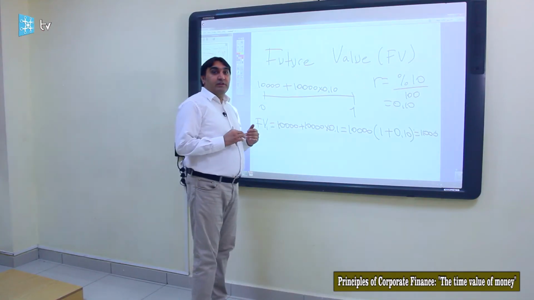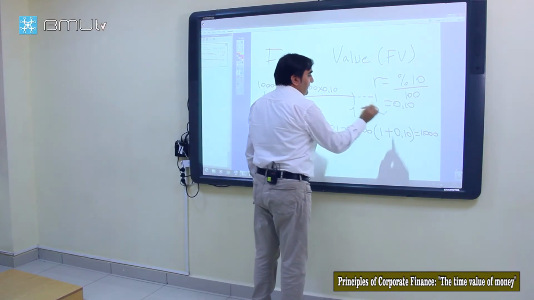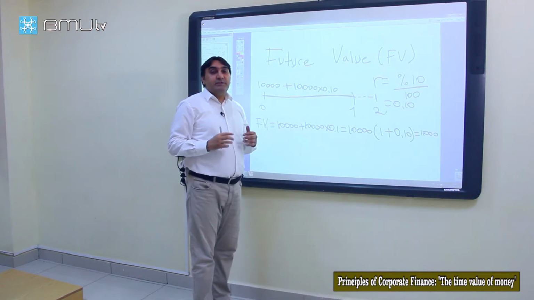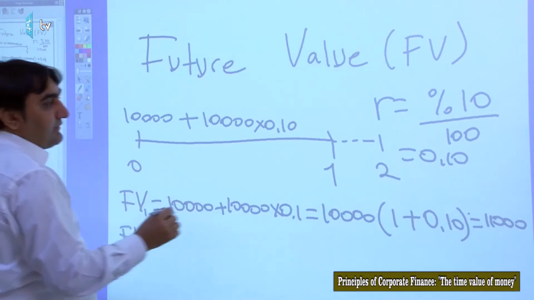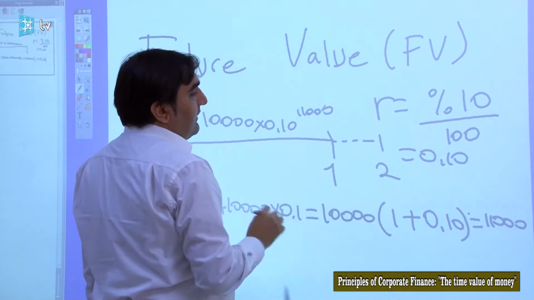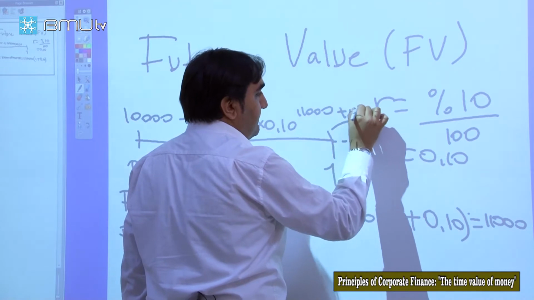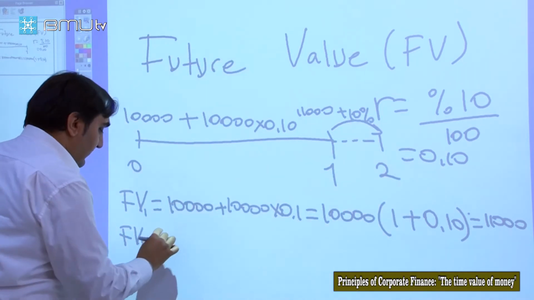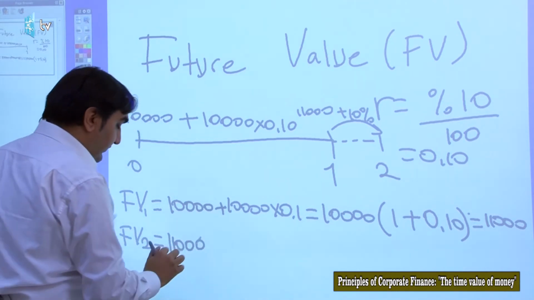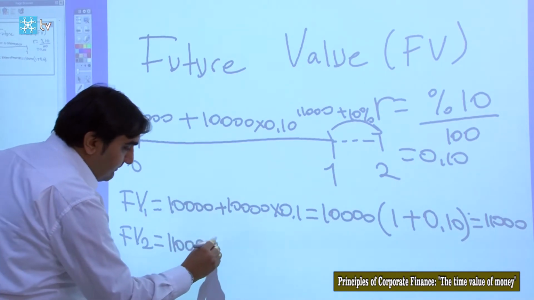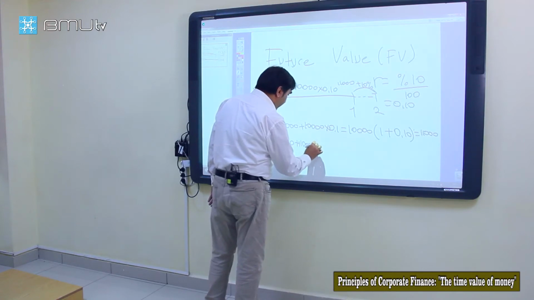So we can take our investment further, for example, 2 years. We are curious about how much it will be in 2 years. We can calculate this the same way. We have 11,000 here. Investing this at 10% for 2 years, again it will get 10% interest. So our investment in 2 years will be 11,000 plus 10% of 11,000.